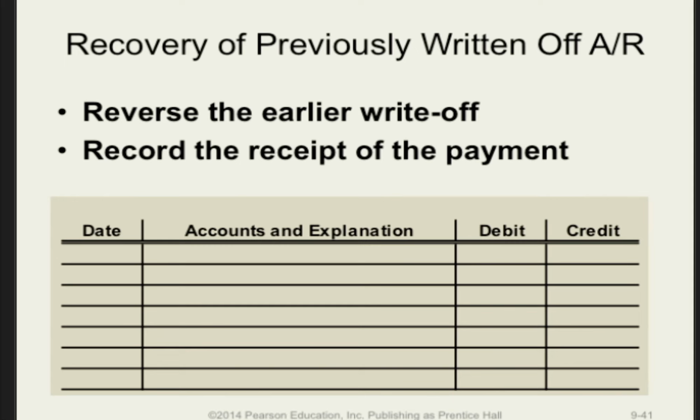Occasionally, a customer will still decide to pay us even after the account has been written off. The solution will require two entries. The first entry will reverse the earlier write-off, and the second entry will receive the cash against the reinstated accounts receivable, similar to what we saw previously.